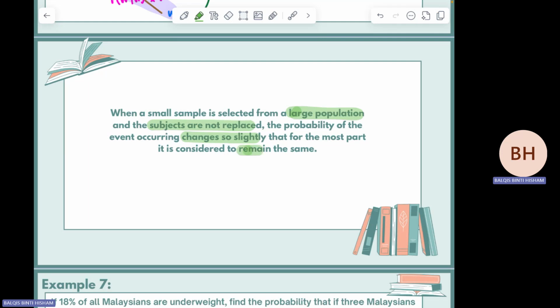Okay, means that if you are dealing with the large population, even though you select 1%, 2% or 3%, the probability is not affected by the selection before that. Sebab dia punya value changes so slightly.